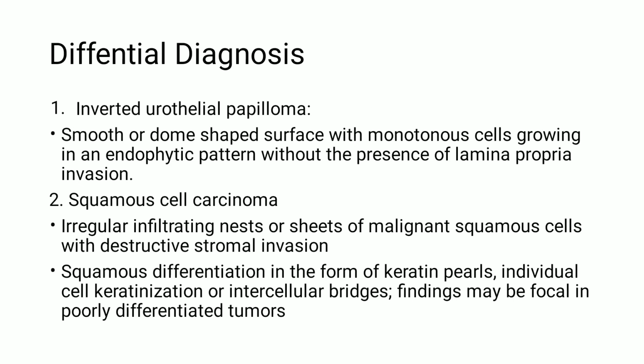Differential diagnosis. It should be differentiated from inverted urothelial papilloma, which shows smooth or dome-shaped surface with monotonous cell growing in an endophytic pattern without the presence of lamina propria invasion. And second, squamous cell carcinoma. In squamous cell carcinoma, we will see irregular infiltrating nest or sheets of malignant squamous cells with destructive stromal invasion. Squamous differentiation in the form of keratin pearls, individual cell keratinization or intercellular bridges are the findings present in mostly poorly differentiated tumors.